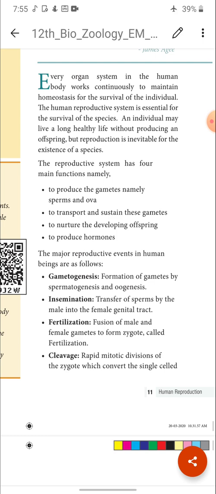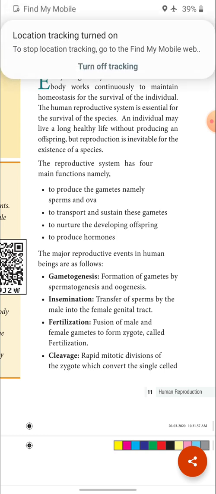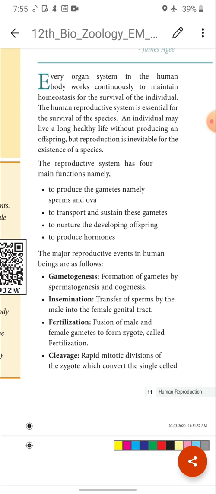Next, to nurture the developing offspring. Inside the body, the reproductive system is where the young ones develop. The young one developed should be nurtured, that is, given nourishment. This nourishment is also given by the reproductive system, which also produces hormones that are essential for reproductive function.